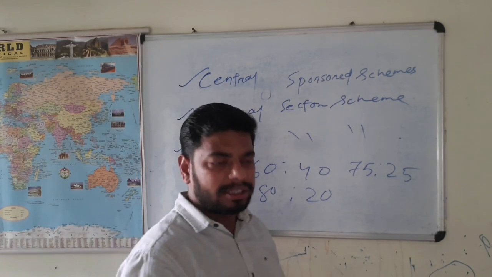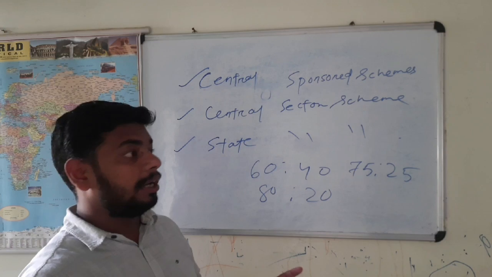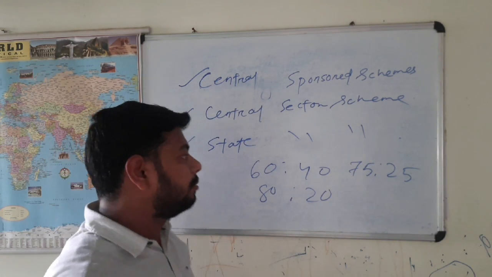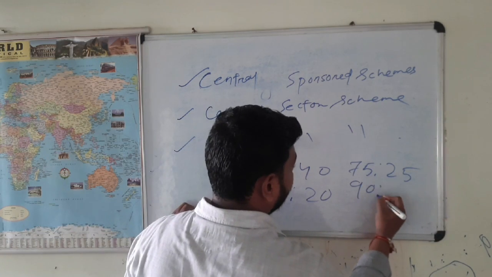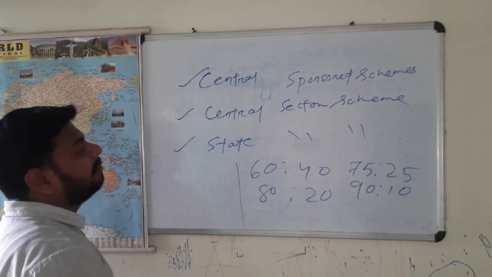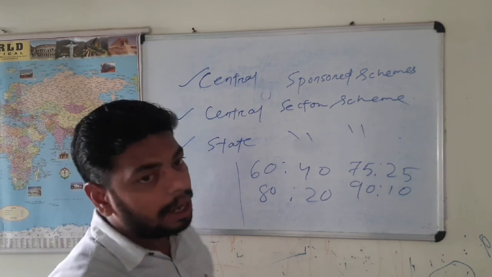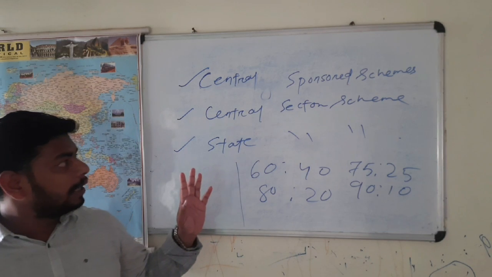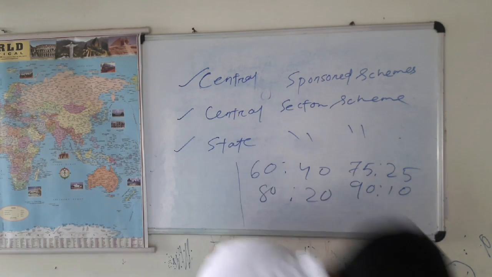In the case of northeastern states, the share of the central government is higher, more like 90-10 maybe. But in the case of union territories, it is entirely funded by the central government. Clear? We understood this one, guys. Next, please write it down.